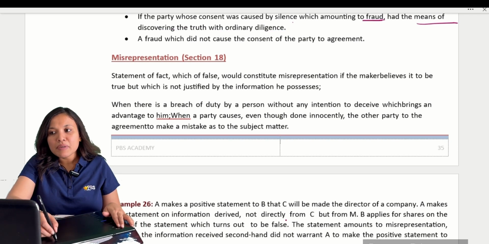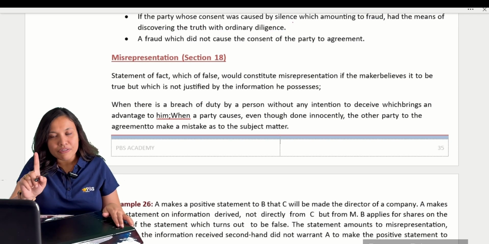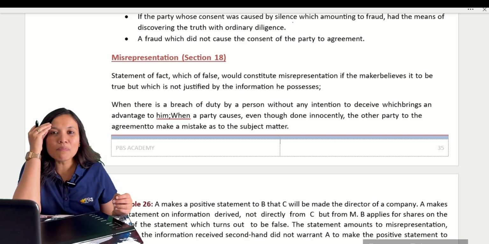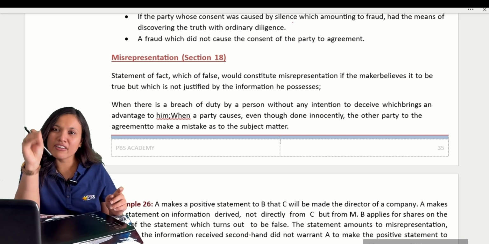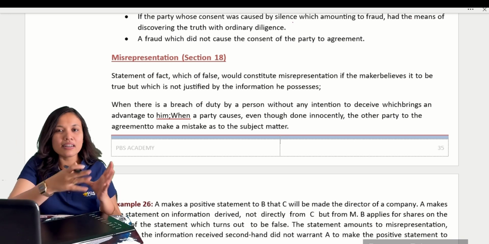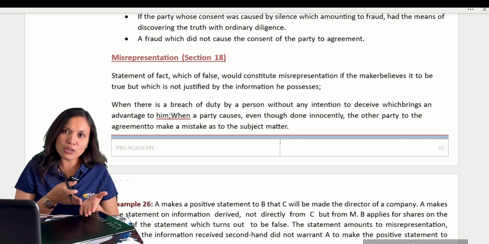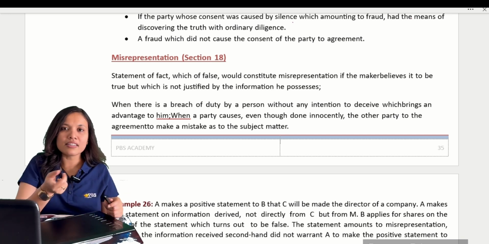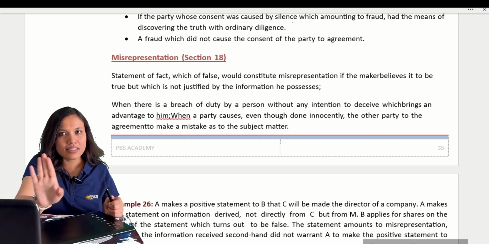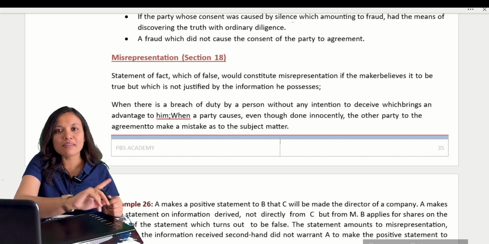So by ordinary means, if you can discover the truth, then it is not fraud. So very, very common sense. If a man has common sense, he'll come to know, if someone says give me the money, I'll double the money, usually nobody does it. You have to go and ask for their documents. Just because they gave a reality statement, that's not an excuse, and at that point of time it will not become voidable.